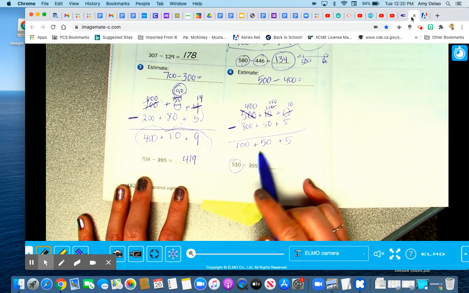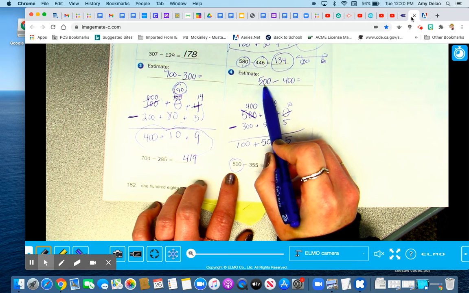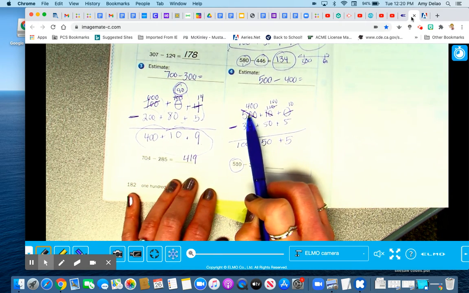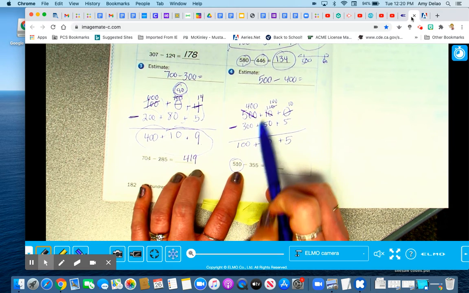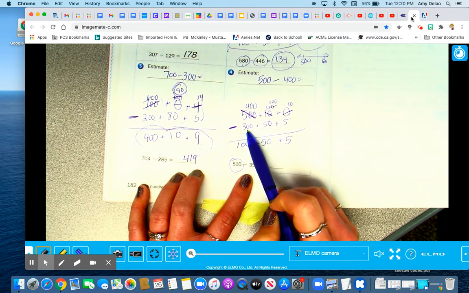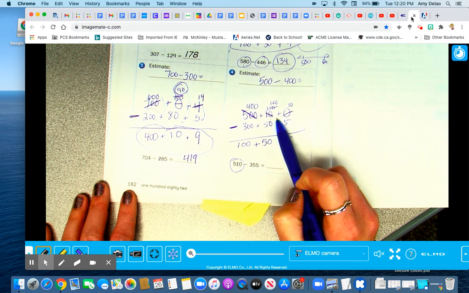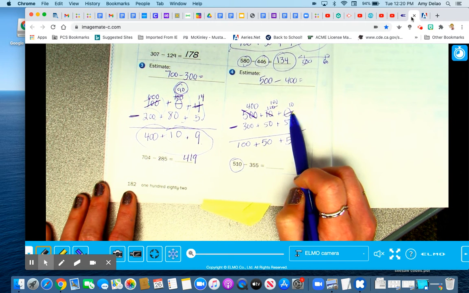This one was tricky too. So 510, we chose 500. 355, we did 400. And then you separate it out: 500, 10, and 0; 300, 50, and 5. I suggest you do all of the trading first. So I'm going to go over here.